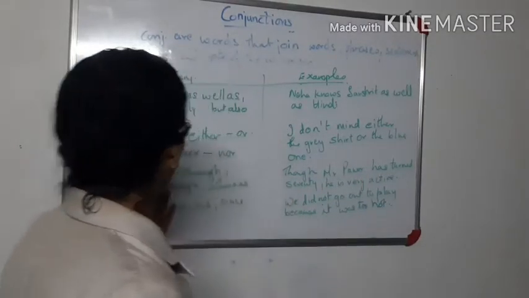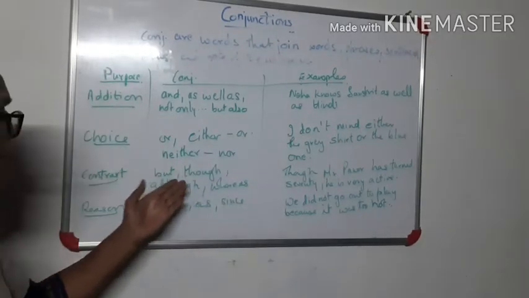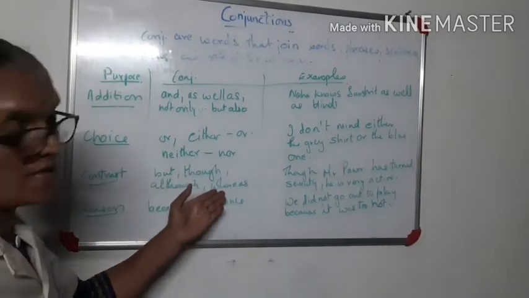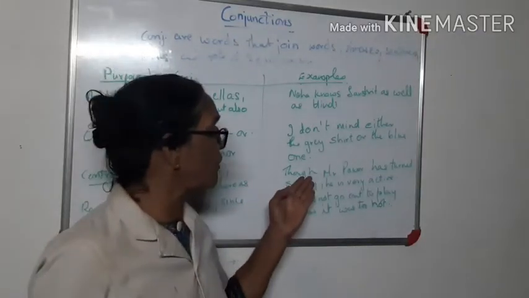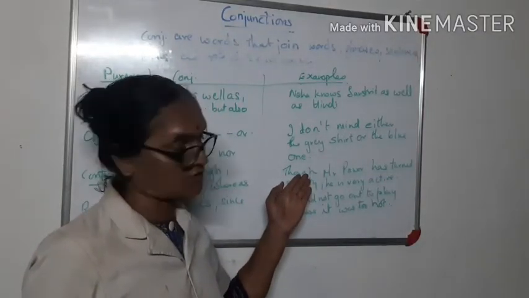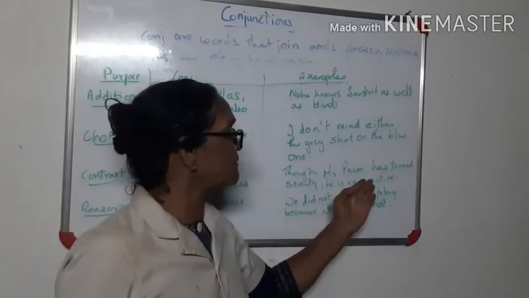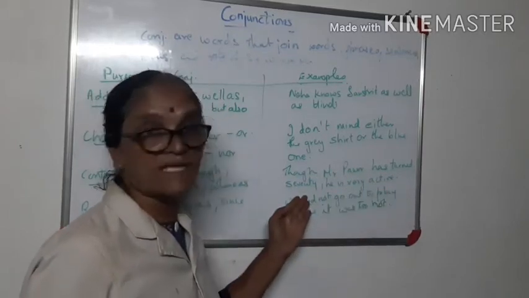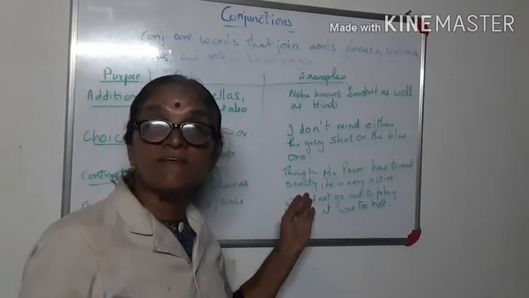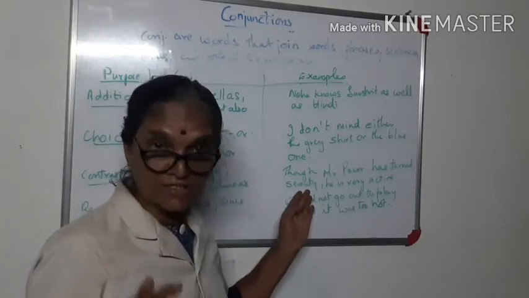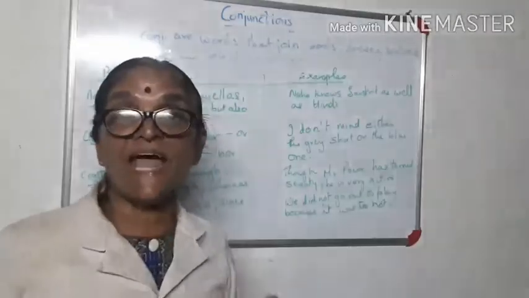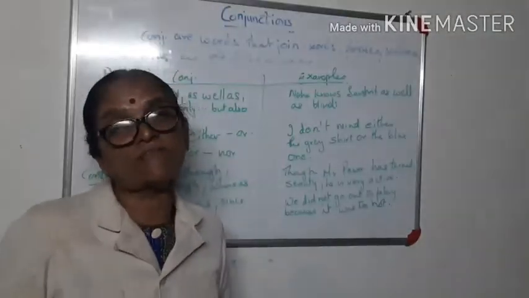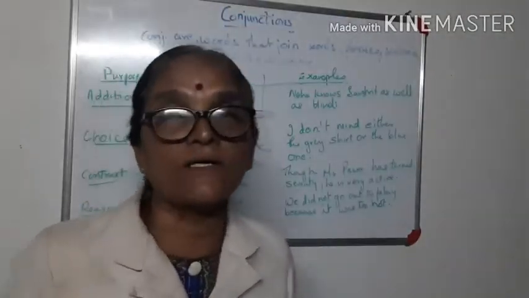So we use words like but, though, although, whereas, where you are showing a contrast. Here the sentence starts with the conjunction "though". Mr. Pawar has become 70 years old now. Though he has turned 70, he is a very active person. You see, at the age of 70, people are very old and they can't walk.